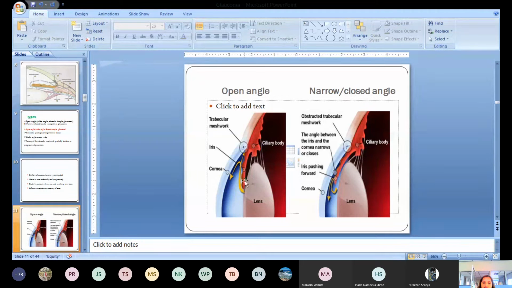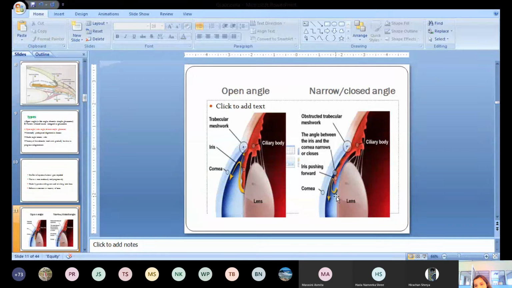You can see here in the figure, this is open angle glaucoma, and this is closed angle glaucoma, or acute congestive glaucoma. In open angle glaucoma, you can see the angle is wide. There is no obstruction in the iridocorneal angles. The aqueous humor can easily pass through these angles, but it cannot reach the canal of Schlemm because the patency of the trabecular meshwork is lost. Progressively there is a rise in the intraocular tension.